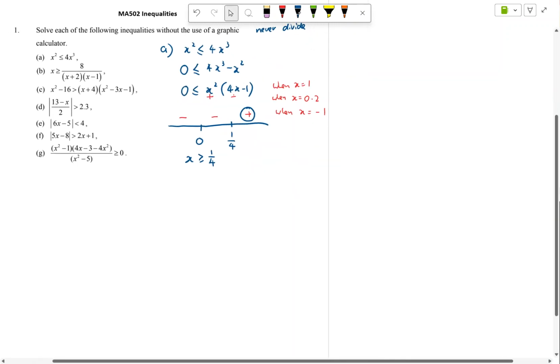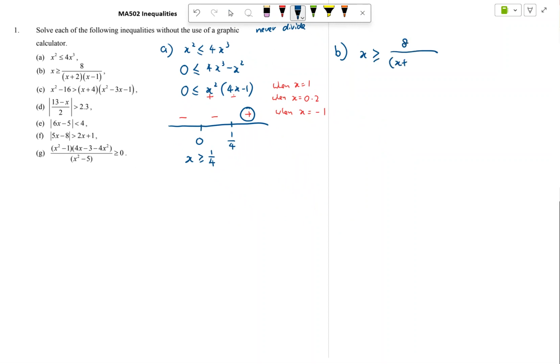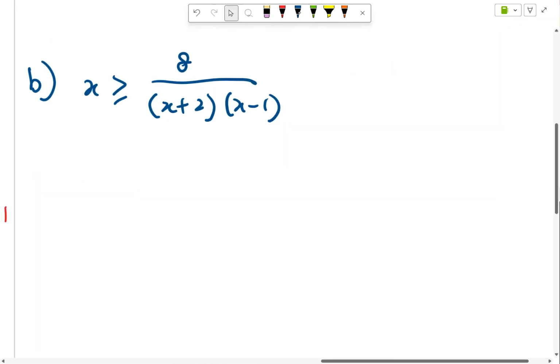Okay, for part B, the working will be a lot longer. Okay, so the thing about inequality in JC is you cannot cross multiply if you don't know that it is a positive value. So in this case, never ever multiply the denominator upwards. Okay, and you can only multiply the (x plus 2) squared as well as (x minus 1) squared, which is the common method, when one side is equals to 0.